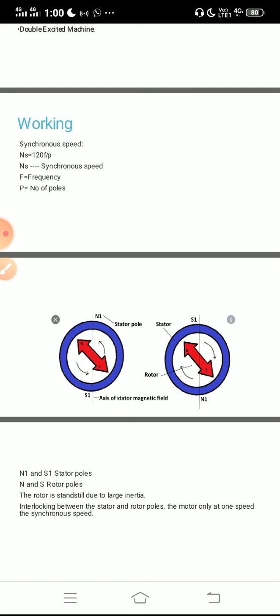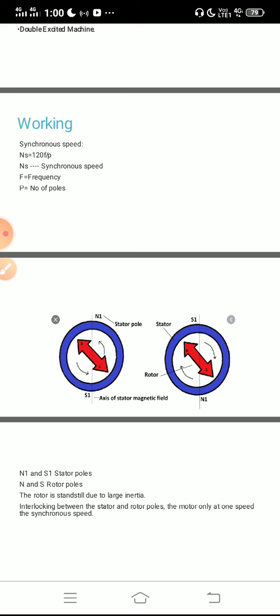Assume it rotates in the anti-clockwise direction. N1 and N, being like poles, repel each other. N1 and S1 are moving in the clockwise direction, as I already told, and N and S tend to rotate in the anti-clockwise direction.